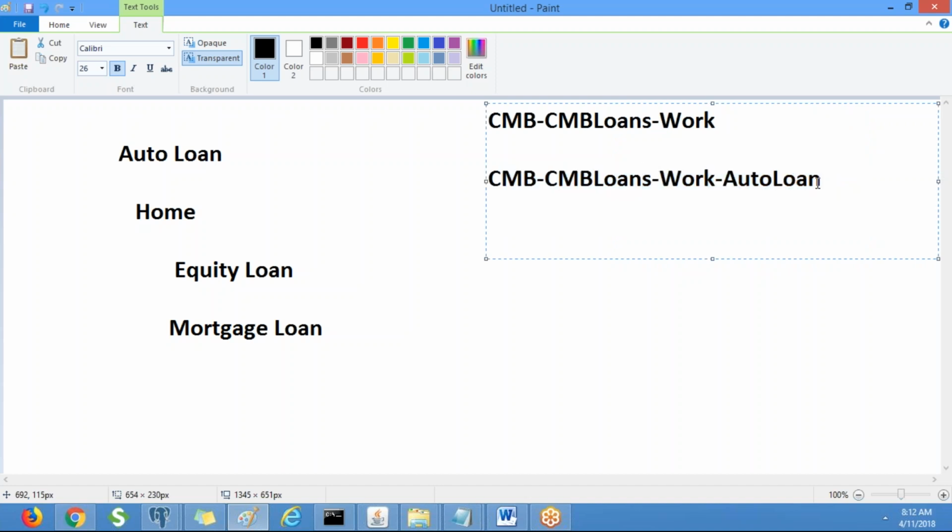And what is the immediate parent class of this? You go to the rightmost type and you take the prefix. By looking at the name, you should be able to tell. Okay. So what is the immediate parent of this class, highlighted class? This part, the initial portion, the substring. Okay. So what is the immediate parent of this? This one, CMB. Okay. So here CMB, CMB-CMB loans and CMB-CMB loans work are parent classes of this class.